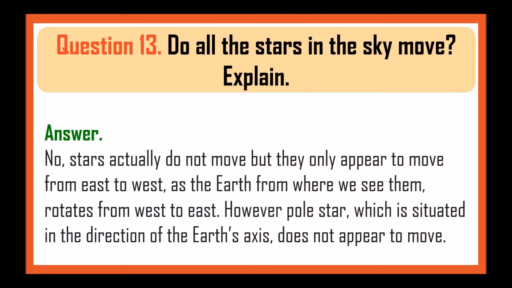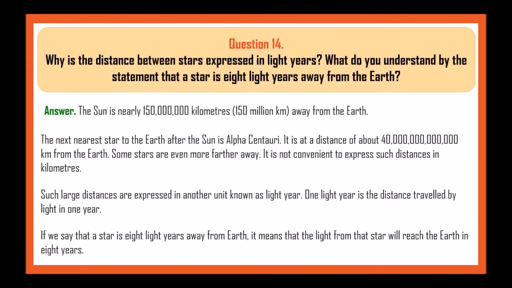Next, do all the stars in the sky move? Explain. No, stars actually do not move, but they only appear to move from east to west, as the earth from where we see them rotates from west to east. However, pole star, which is situated in the direction of the earth's axis, does not appear to move. Next, why is the distance between stars expressed in light years? What do you understand by the statement that a star is 8 light years away from the earth?